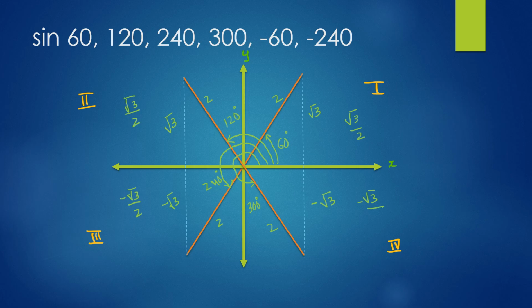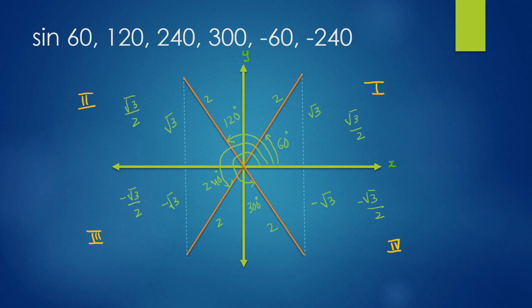The sine is minus root 3 by 2. Now that we have found the sine of 4 different angles in a little less than 2 minutes without using any formulas, look at how simple it is using the graph, and we don't make mistakes also with calculations.